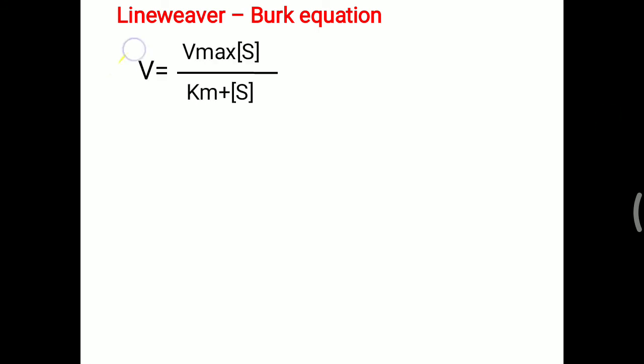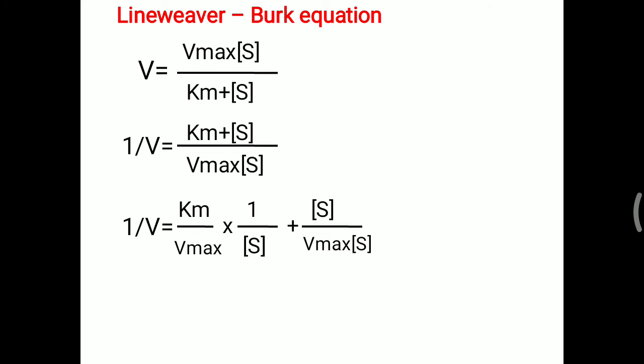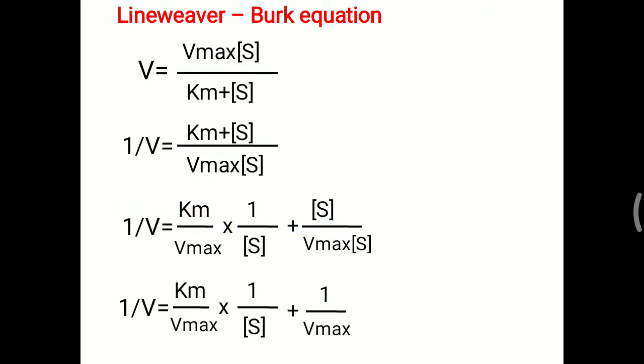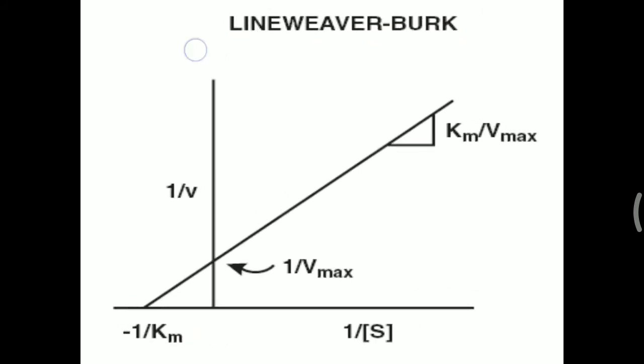Normally V, the velocity, is equal to Vmax into substrate concentration divided by Km plus substrate concentration. If it is inverted, 1/V equals Km plus substrate divided by Vmax into substrate. Dividing further, we ultimately get 1/V = (Km/Vmax) × (1/[S]) + 1/Vmax. This will be used for making the Lineweaver-Burk plot or double reciprocal plot.